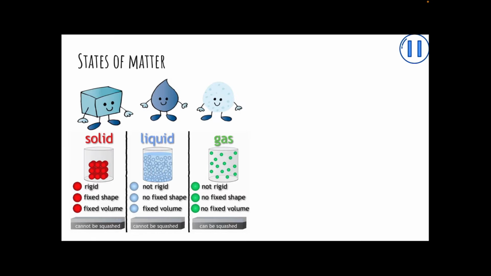Liquids can change their shape and flow. Liquids take the shape of their container. However, liquids do not change their volumes and they cannot be easily compressed. Gases can change their shape and their volume. They can spread out in all directions and they can also be easily compressed into smaller volumes.